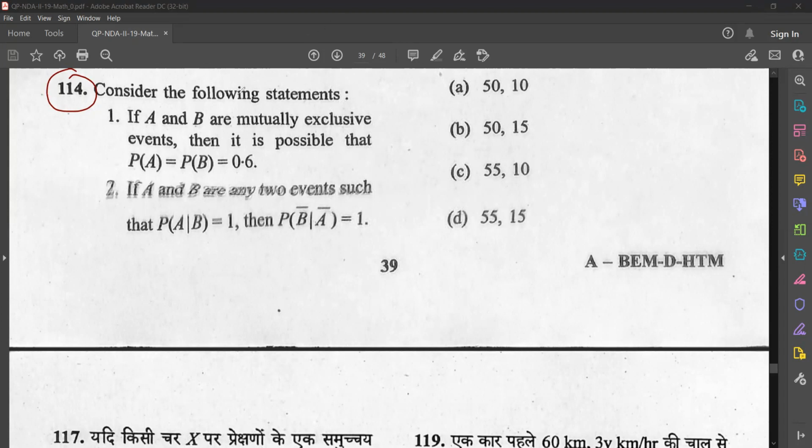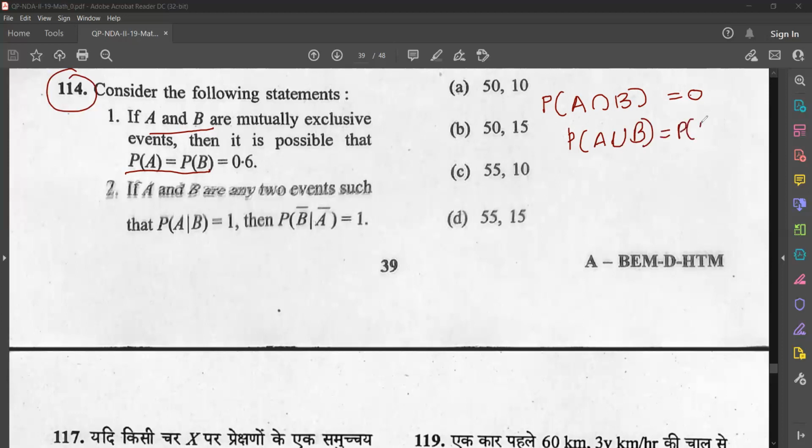Okay, so what about the first statement? Are you getting it? A and B are two mutually exclusive events. So mutually exclusive events means what? P of A intersection B is equal to 0. Now check this part. What is P of A union B?